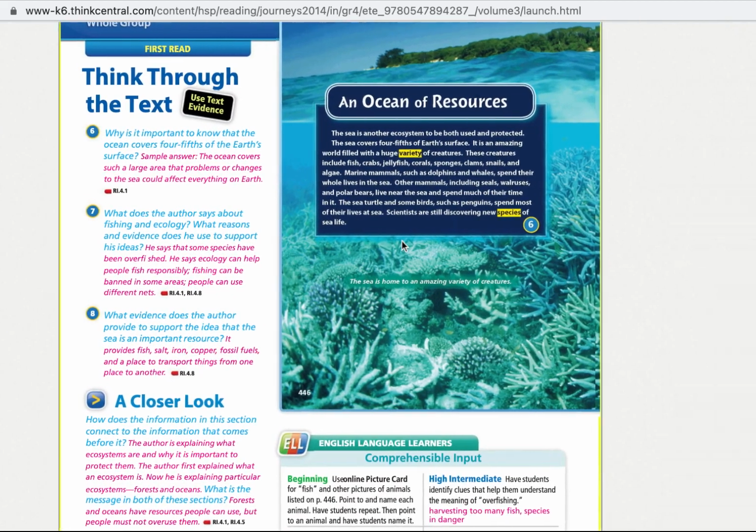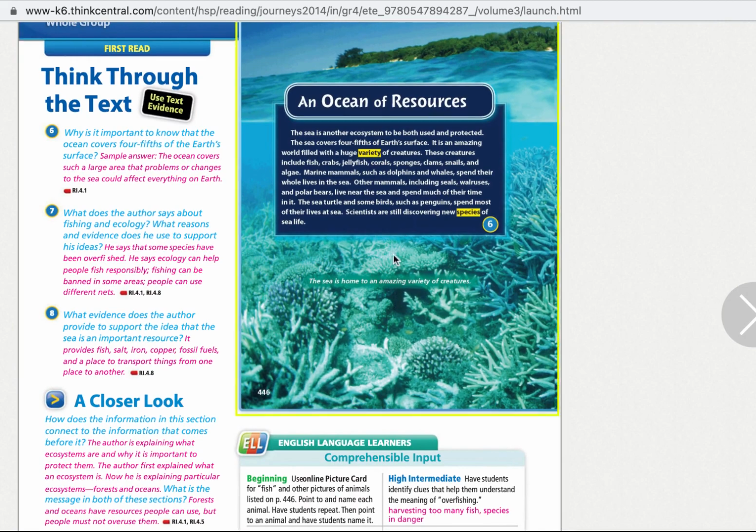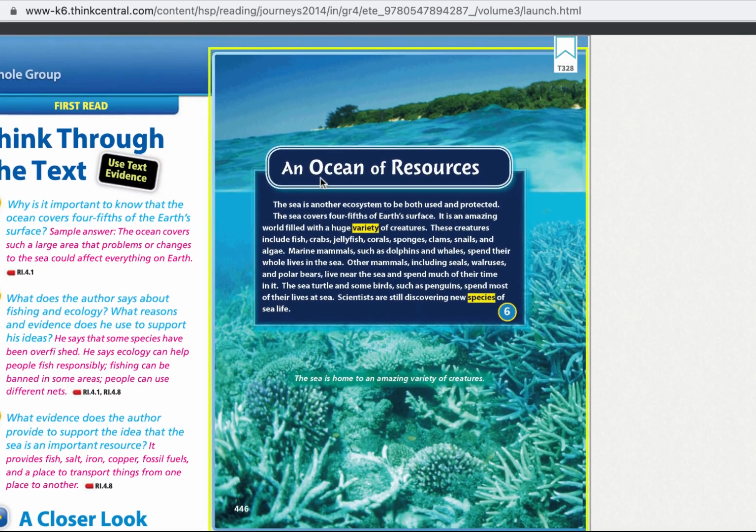An ocean of resources. The sea is another ecosystem to be both used and protected. The sea covers four fifths of Earth's surface. It's an amazing world filled with a huge variety of creatures. These creatures include fish, crabs, jellyfish, corals, sponges, clams, snails, and algae. Marine mammals such as dolphins and whales spend their whole lives in the sea. Other mammals, including seals, walruses, and polar bears, live near the sea and spend much of their time in it. The sea turtle and some birds, such as penguins, spend most of their lives at sea. Scientists are still discovering new species of sea life.